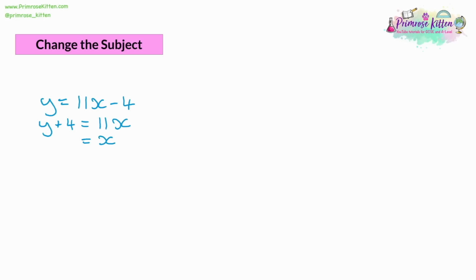Well, all you do is you write down y plus 4 again, and then you make it into a fraction with 11 as the denominator. And what this does is it shows that you're attempting to divide by 11, but at this time you are unable to divide by 11 because you don't have a value for y. And so this is the essence of how you change the subject, because now we have an x equals, and now we have a formula to find x, whereas we started off with just a formula to find y.